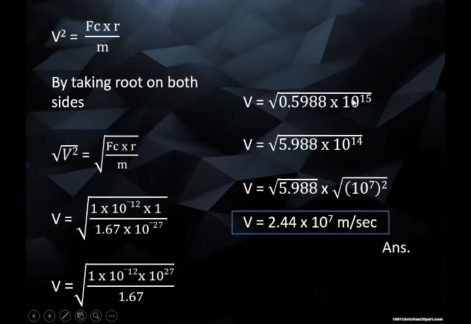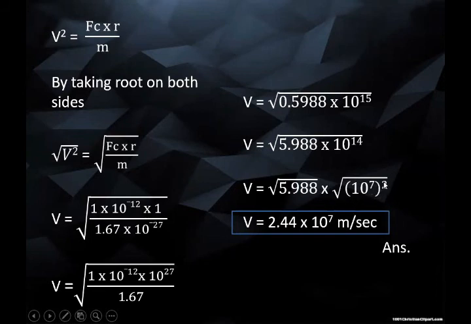0.5988 multiplied by 10^15. When we subtract 27 minus 12, we get 15, and now 0.5, we shift this decimal here. So we get V² is equal to 5.988 × 10^14. We can shift this decimal, so the power becomes 14. Now, when we solve this, V is equal to the square root of 5.988 multiplied by 10^7